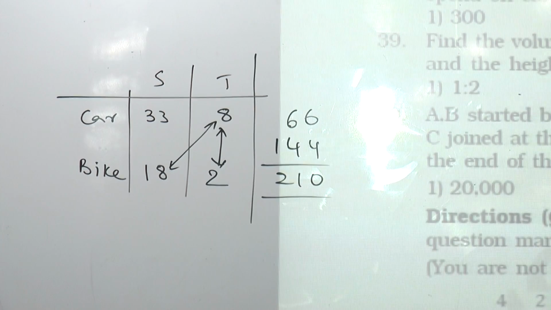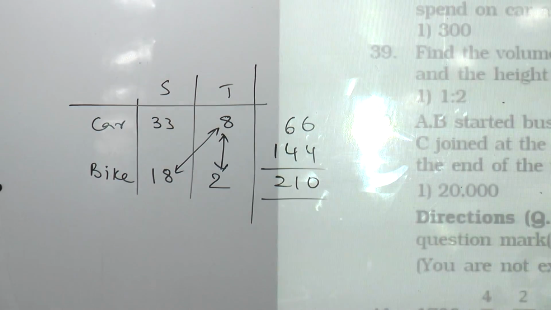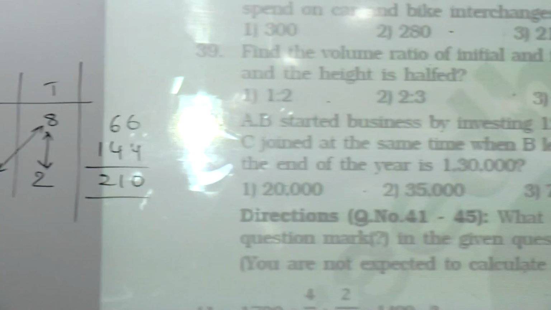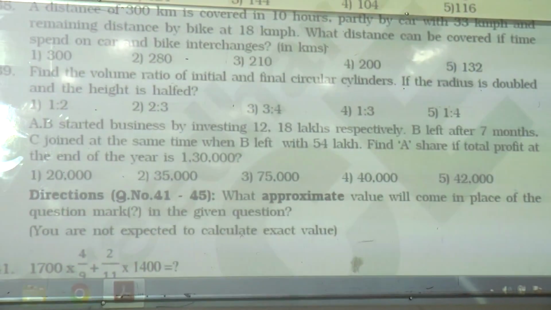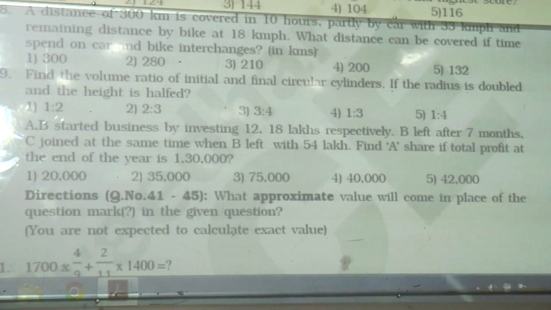39. Easy, right? Pi r square h. What is your answer? 1:2.